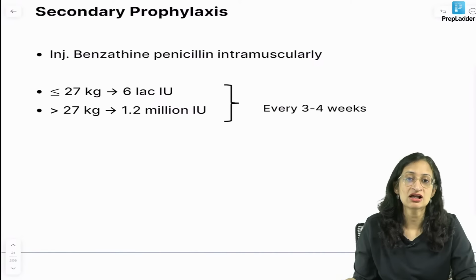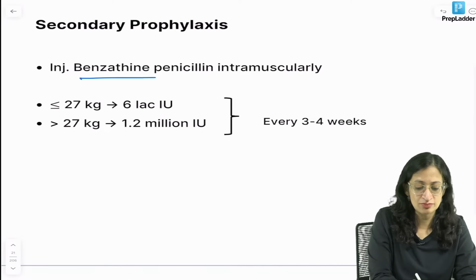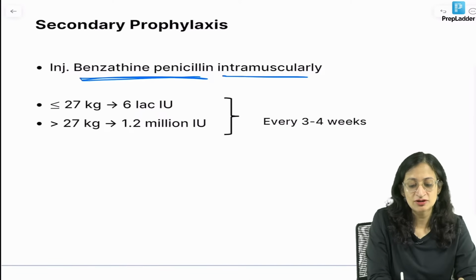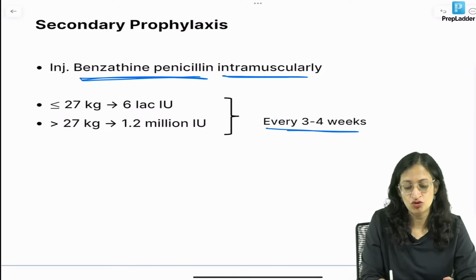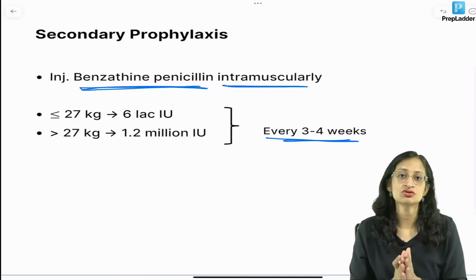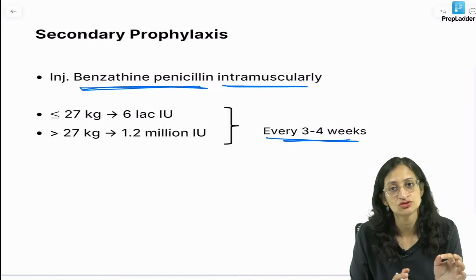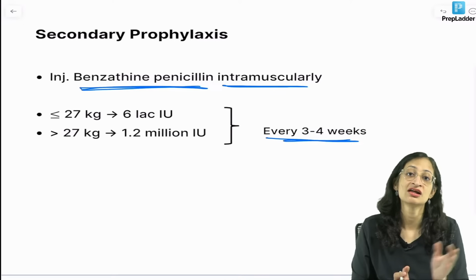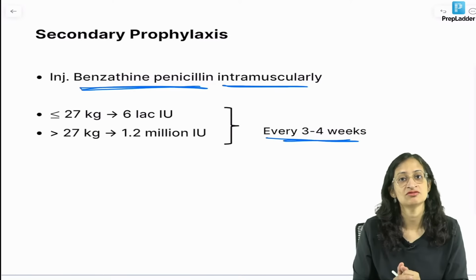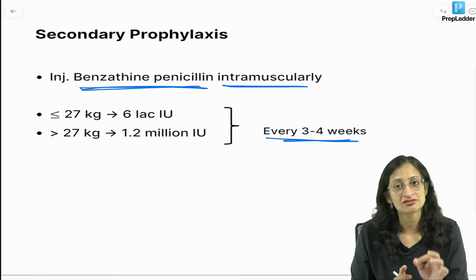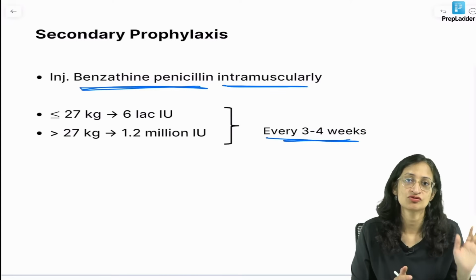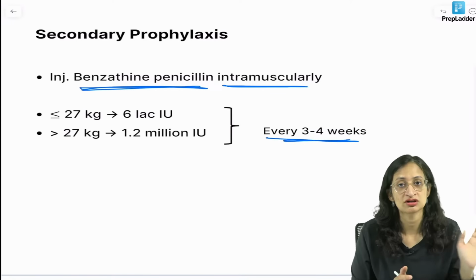Now, secondary prophylaxis, usually the drug used is injection benzathine penicillin. It is to be given intramuscularly every 3 to 4 weeks. Now, why is this given? Because once acute rheumatic fever happens, every time the child or individual is going to have a streptococcal infection, again a recurrent attack of rheumatic fever can come. So, to prevent that recurrent attack, we are giving this prophylaxis to prevent streptococcal infection.